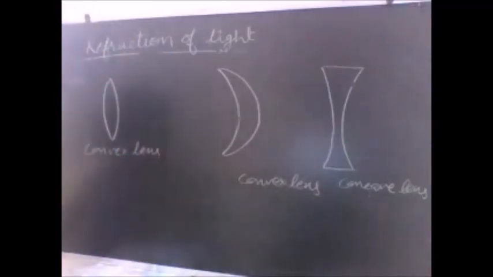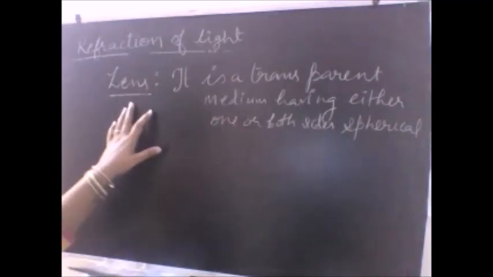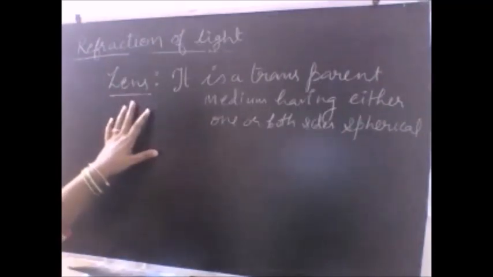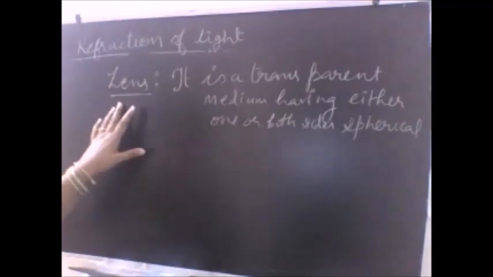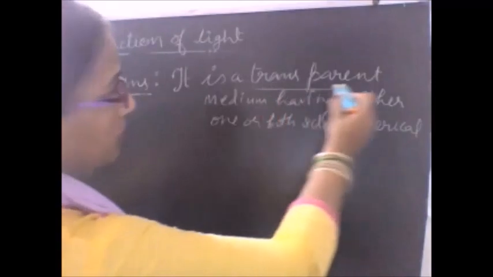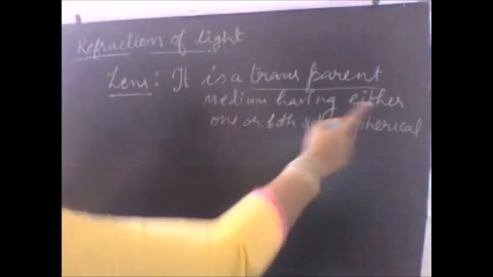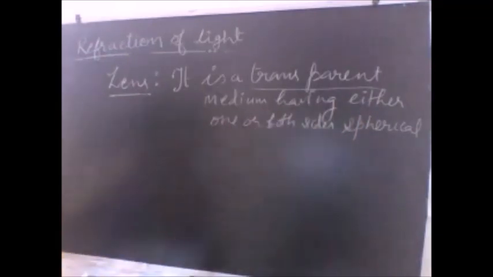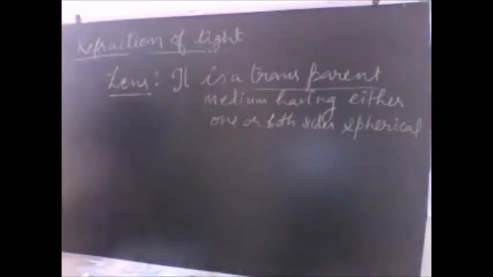thick at the edges. So after the classification of different lenses, let us define what is a lens. Is a lens a transparent medium or is a lens an opaque medium? Of course it cannot be an opaque medium because the light is actually passing through the lens. So if the light is passing through the lens, it should be a transparent medium. So lens is a transparent medium having either one or both sides spherical. Now when I tell you the definition from the classification of the lenses that we did a little before, it will be more clear.